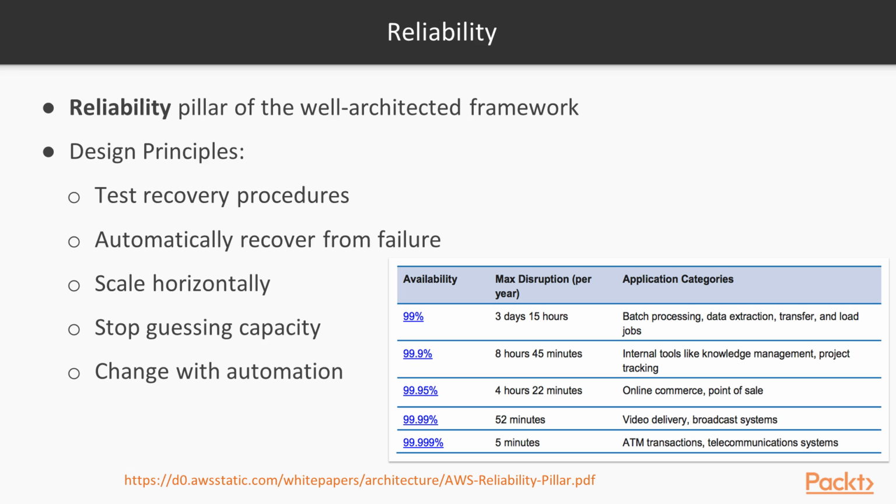This is, of course, for information that is not very critical, like batch processing, data extraction, transfer jobs, etc. 99.9% is 8 hours and 45 minutes, for other kinds of tasks or applications, down to 5 minutes a year, which is five nines, for something more important like ATM transactions, telecommunication systems, etc.